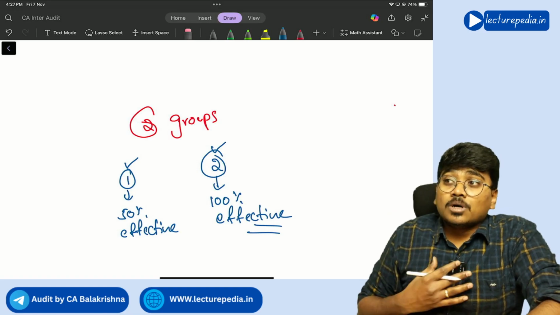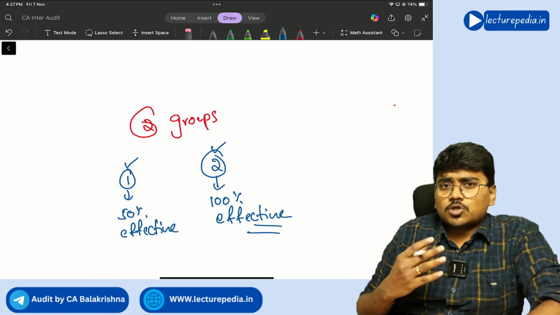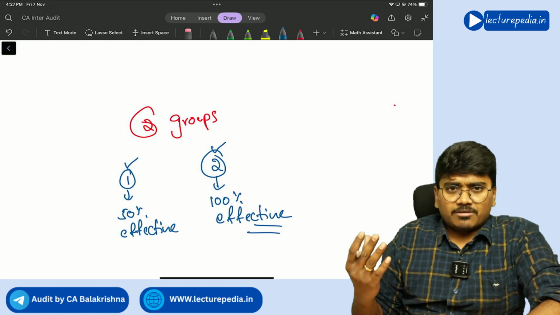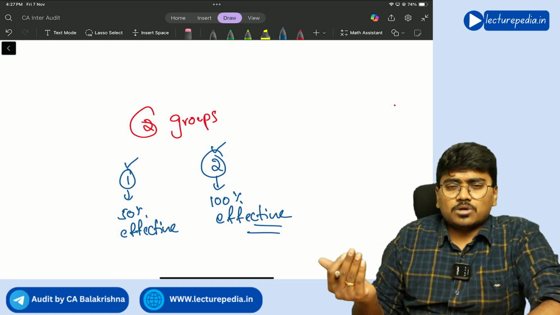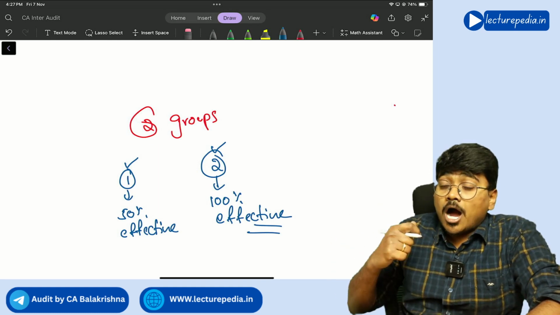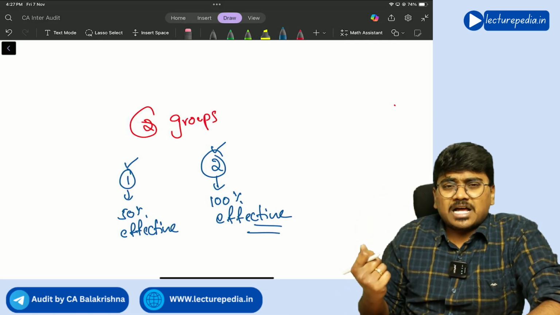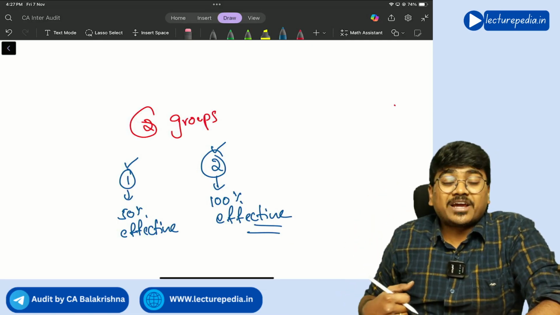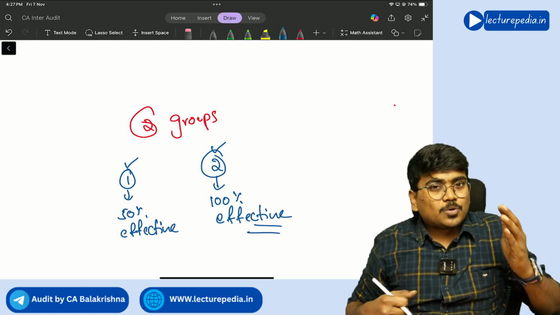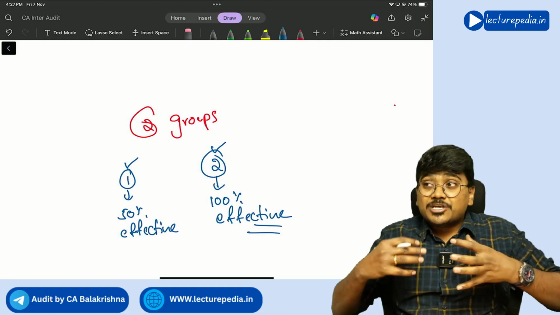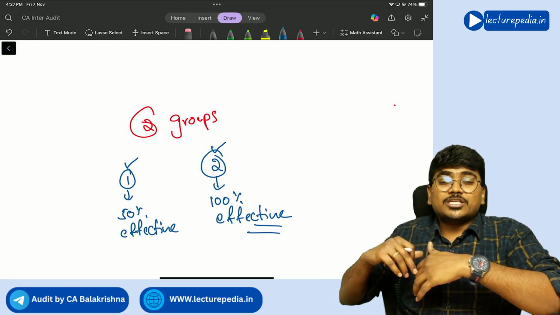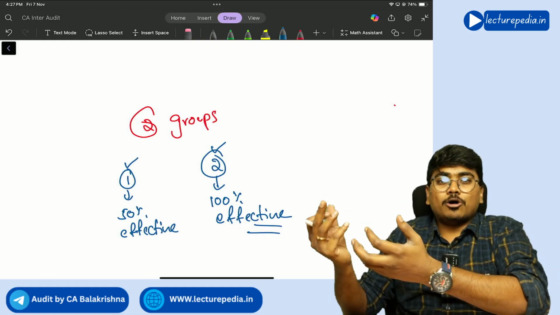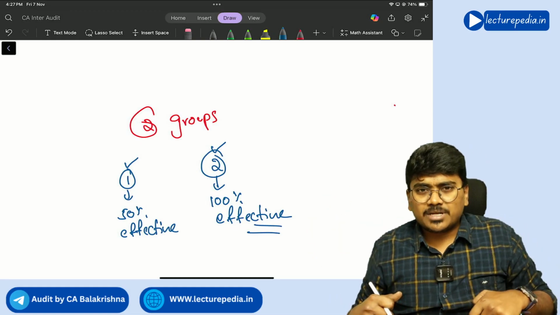So what is the objective of audit? To obtain reasonable assurance that financial statements as a whole are free from material misstatements. So how much of that objective has been achieved will be measured in terms of effectiveness. So if you don't plan the audit properly, you cannot do the audit effectively. You cannot achieve your objective. Understood what is meant by effectiveness?